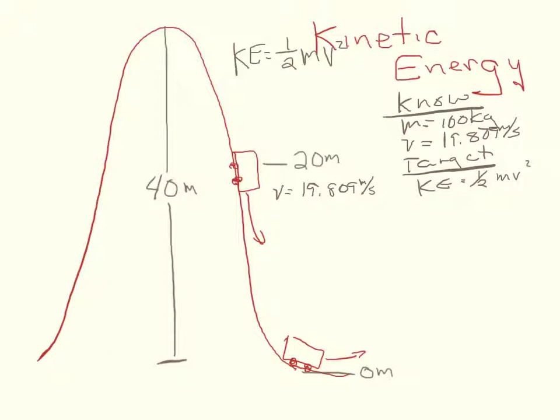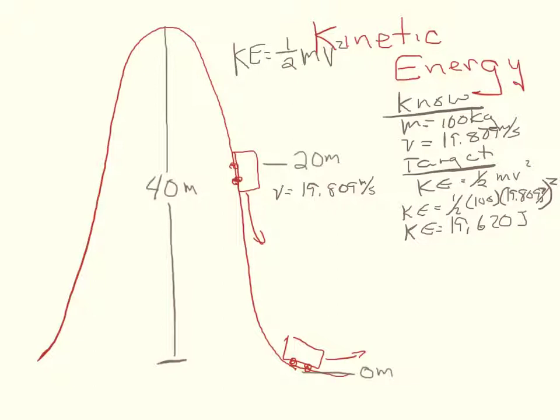So let's go ahead and plug our values in. Kinetic energy is going to be equal to 1/2 times 100 times 19.809 meters per second squared. If we run our calculations, we will find out that our kinetic energy is equal to 19,620 joules.